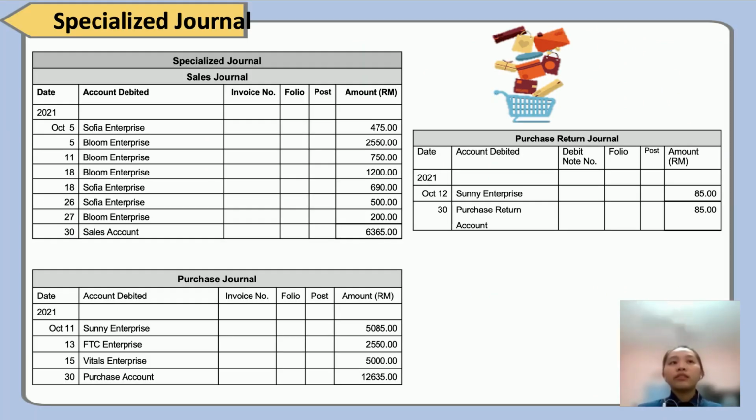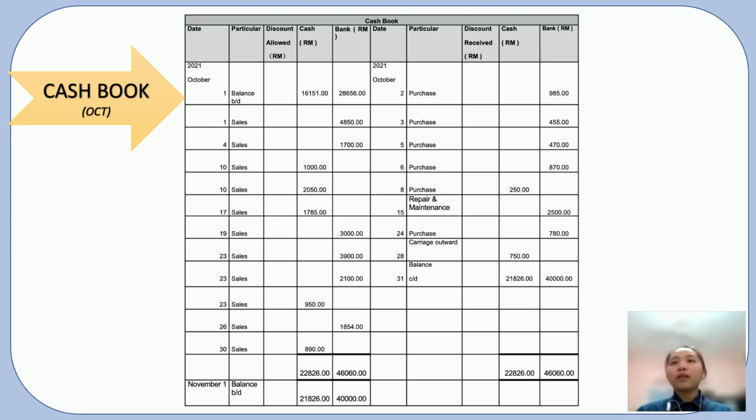Specialized journal, sales journal. The total sales in October is 6,365 ringgit. Purchase journal. The total purchase in October is 12,635 ringgit. Purchase return journal. The total purchase return in October is 85 ringgit. Cash book for October. Balance of cash on 31st October is 21,826 ringgit, while balance of bank on 31st October is 40,000.